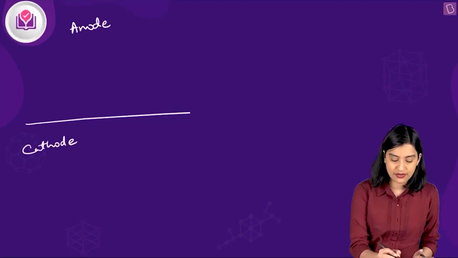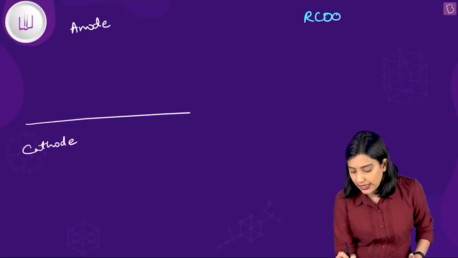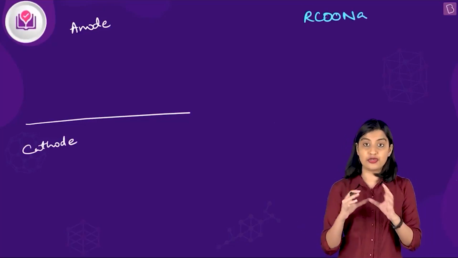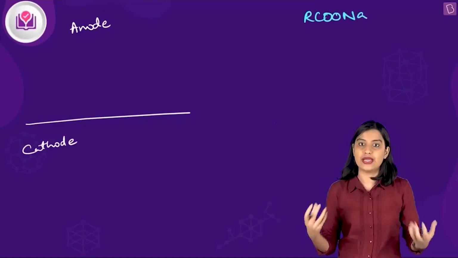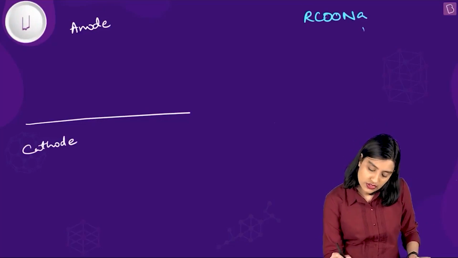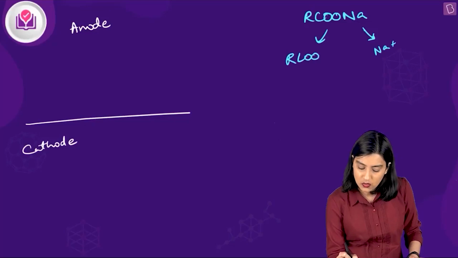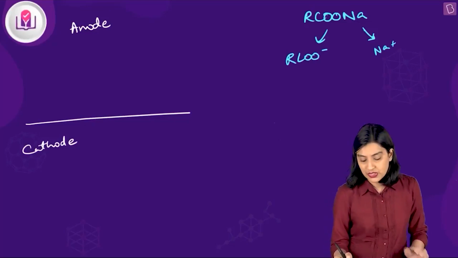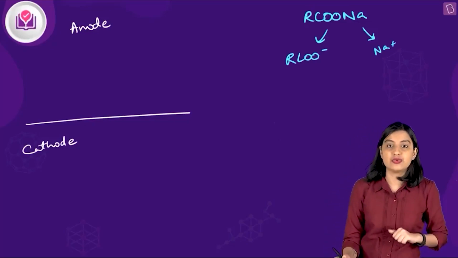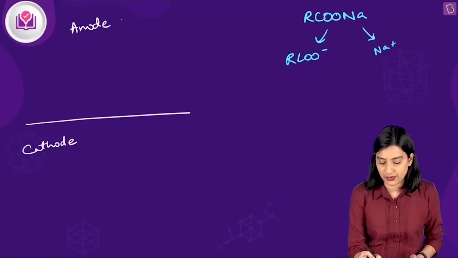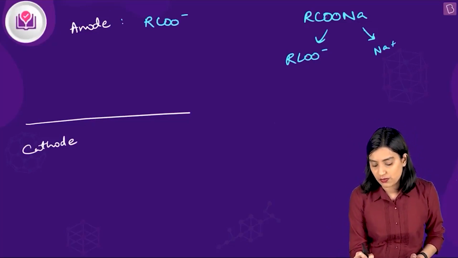So you have started off with RCOONa in water. Now the moment you put it in water, you have a salt, it's going to get ionized, right? So what are the two ions that you get? You get Na+ and you get RCOO−. This RCOO− rushes to the anode, where you have RCOO−.